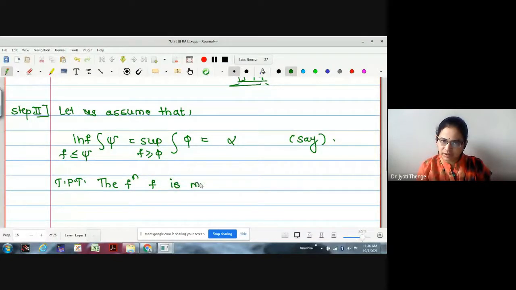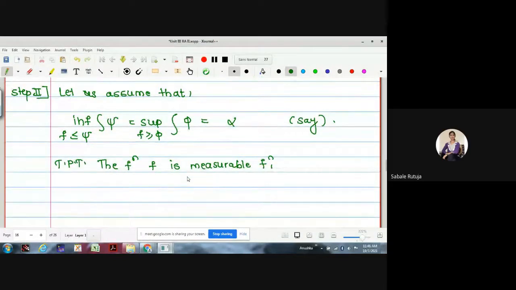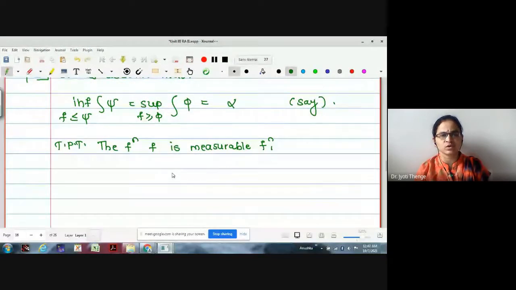Before I continue the proof, I just want to know who is going to take your lecture at 12 o'clock? No lecture schedule, right? You may check our WhatsApp group and then answer me. Anyone please check the WhatsApp group if anyone is going to conduct the lecture at 12. Otherwise, I'll continue for half an hour so that we can complete the proof of the second part as well.